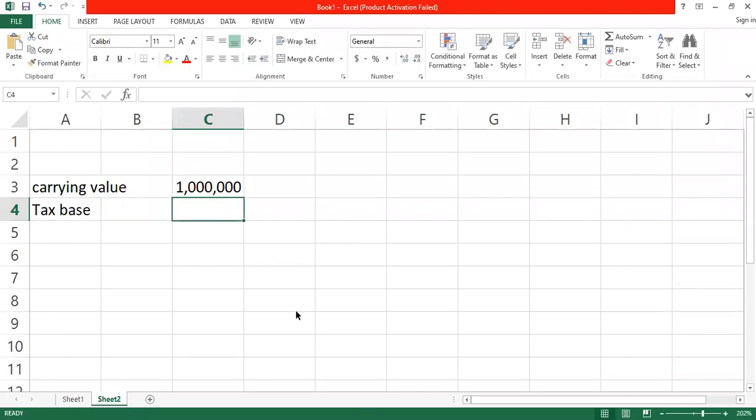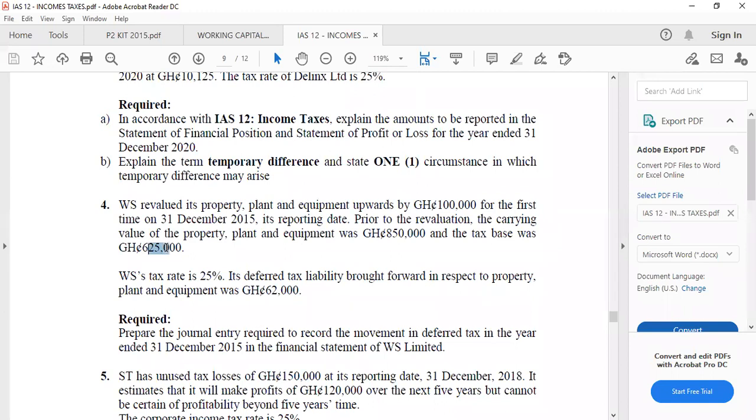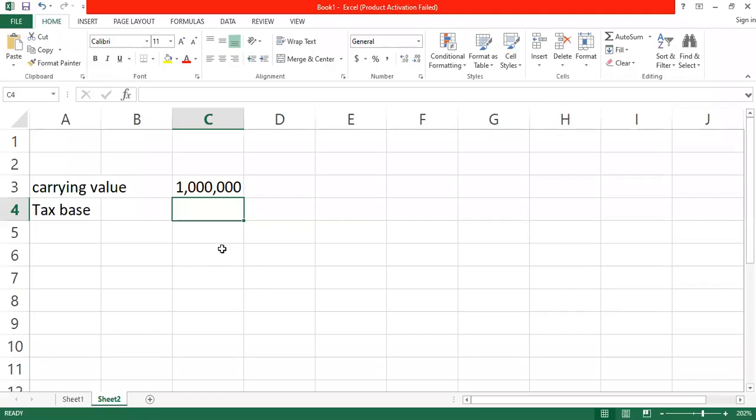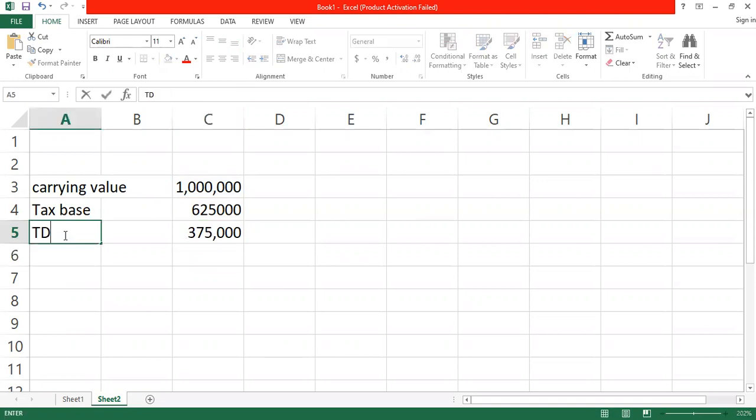On the question, what is our tax base? It's 625. So what is the temporary difference now? 375. Some of these 375 relate to revaluation and some relate to profit or loss, so we have to separate the two.